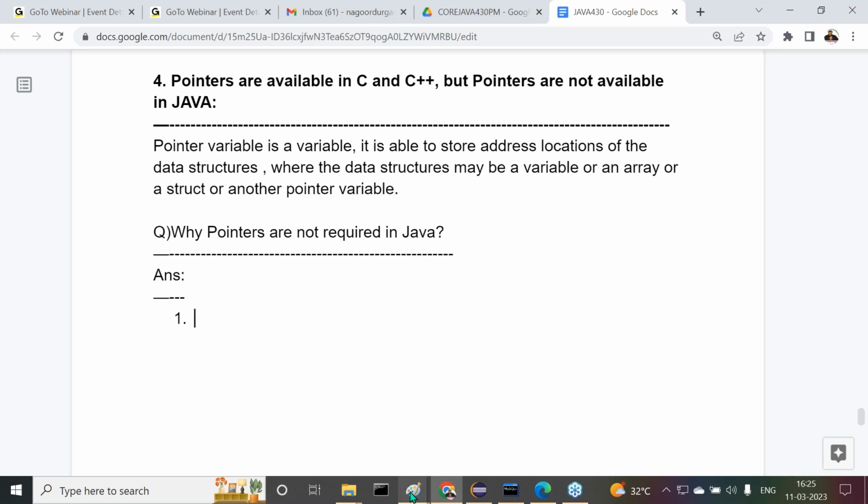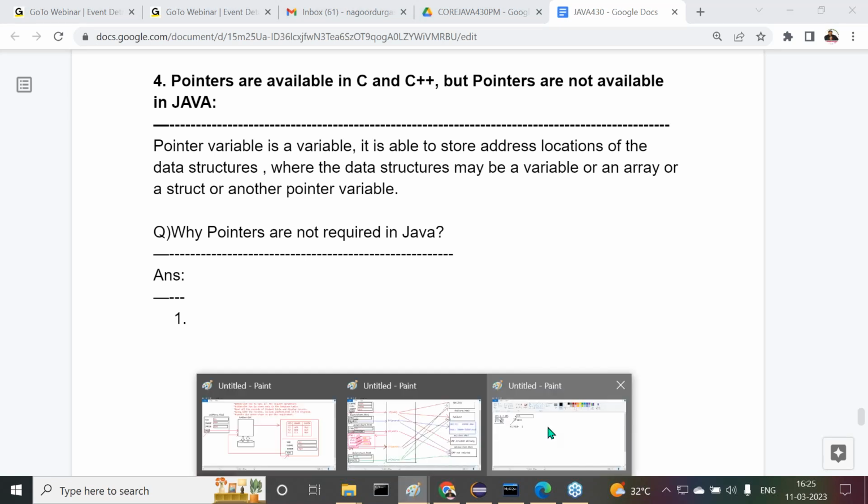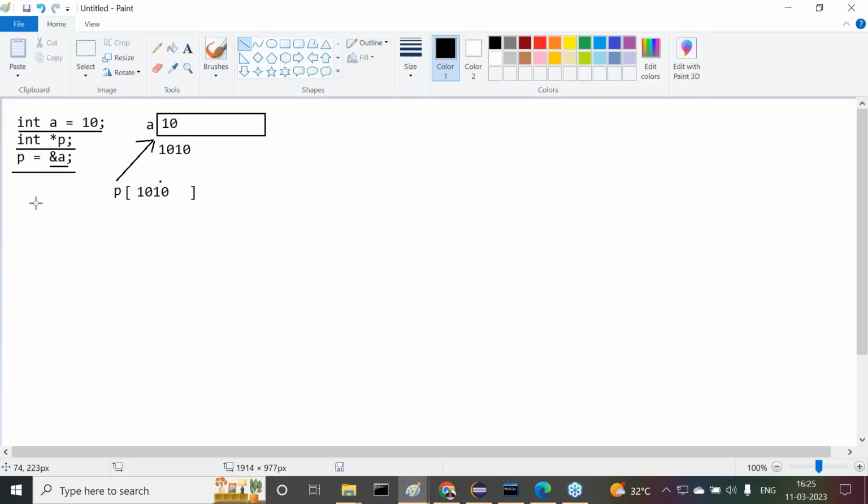If you observe and understand this diagram, what clarity are you getting? Now tell me, when we compile this part of code, the compiler will assign a block of memory for the variable a, and the compiler has assigned some address location. When we compile int *p, the pointer variable is created.